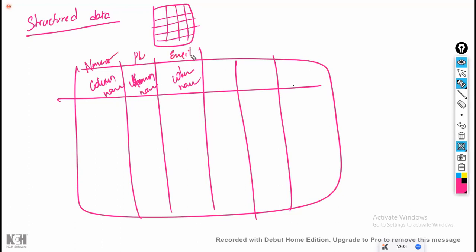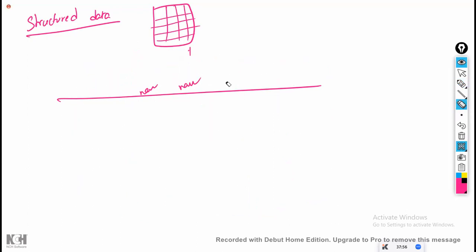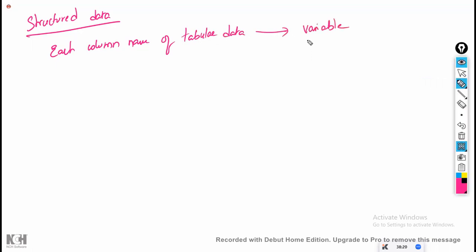So each column name of the structured or tabular data, to be more precise, tabular data, is called a variable in statistics.